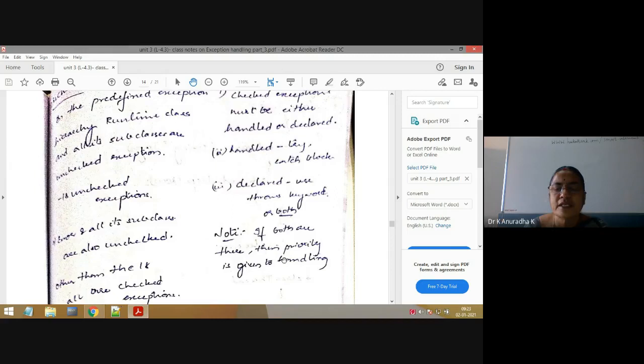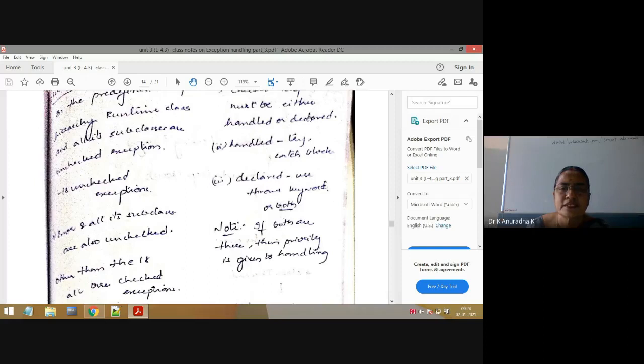Even though it writes both, the method wants to handle that exception. That's why the JVM will give priority to handling code when you write both. Now this is the concept of checked exceptions. Already you know in the hierarchy only 18 are unchecked exceptions and the remaining are checked exceptions.